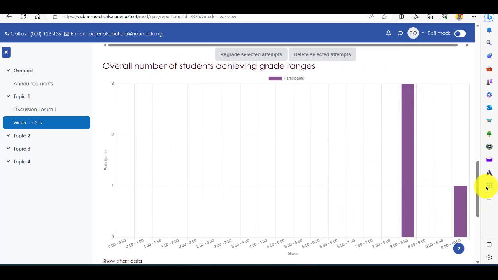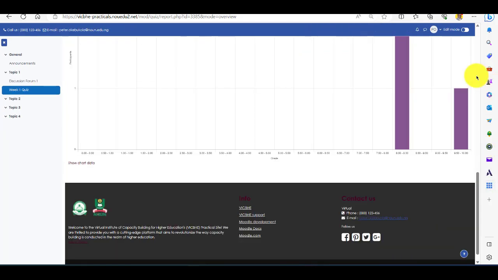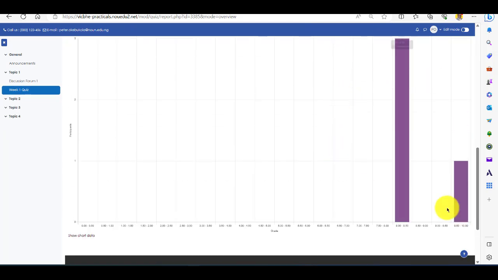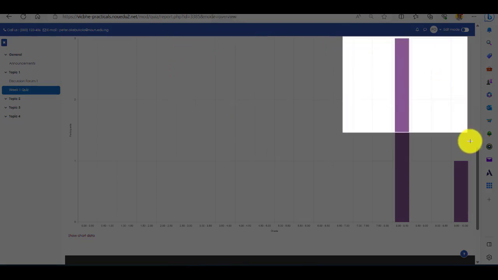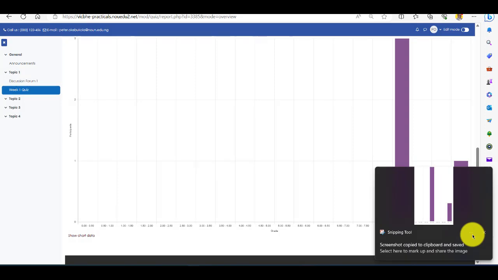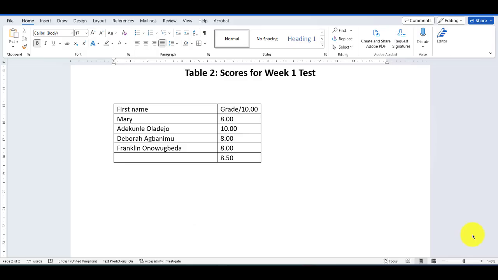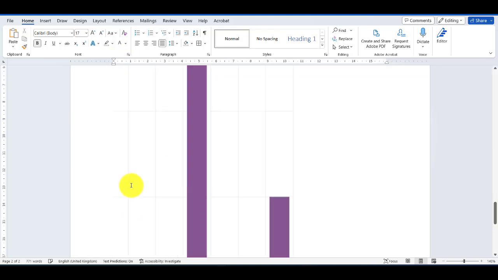What you can do, I will shrink this slightly. If you like, it's not going to be much of a challenge. You can capture the screen, and then we're going to copy from here like this. That's it, and then paste in your Word document. So this is a Word document. See, this is a table. You may wish to move this to the center. I've copied the other one, and it's going to be a figure. Let me paste it. So that is it.